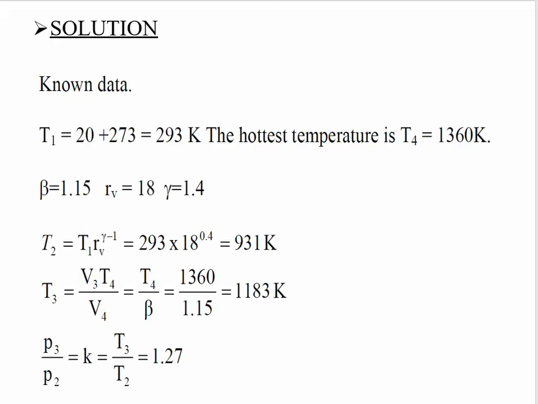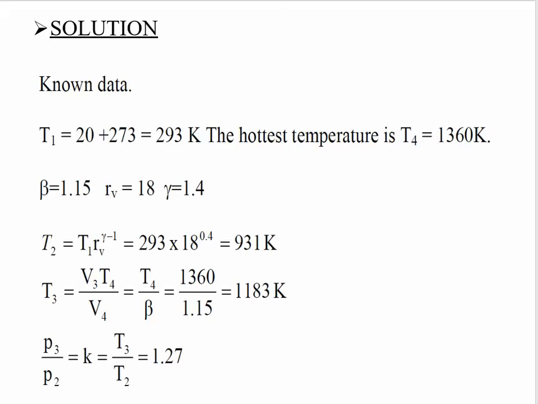Then putting in the values, T2 is equal to T1 r to the power gamma minus 1, which is 293 into 18 raised to the power 0.4. After the calculation, the value will become 931 Kelvin.